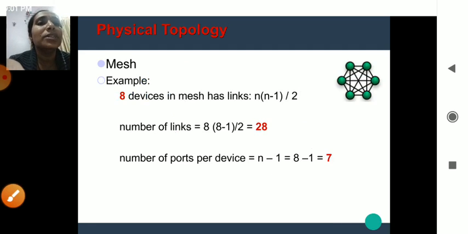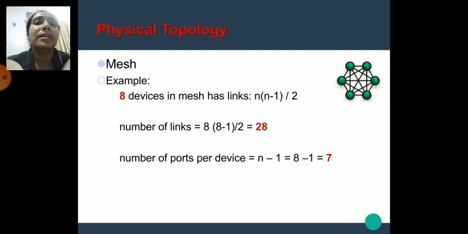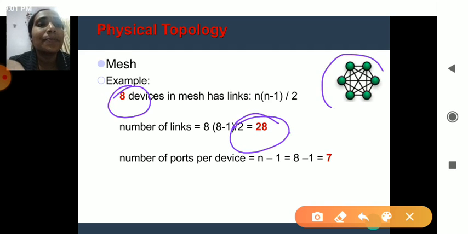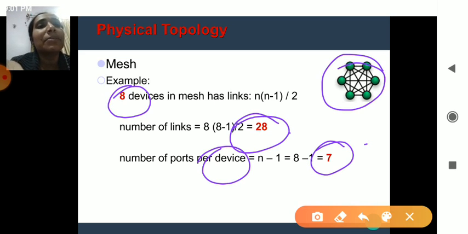So an example for this is seen here. Consider 8 devices. 8 multiplied by 8 minus 1, divided by 2, requires 28 links. And the number of ports necessary is 7, nothing but n minus 1. So 8 minus 1 requires 7 ports, and 28 links are necessary. This is an example of the mesh topology.